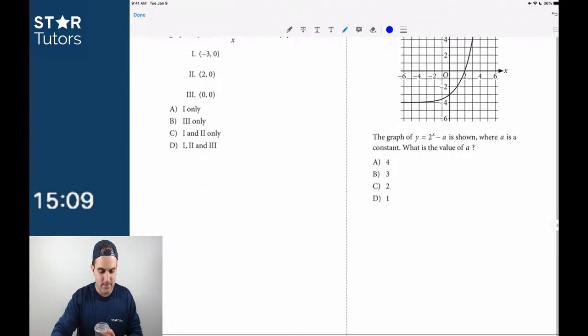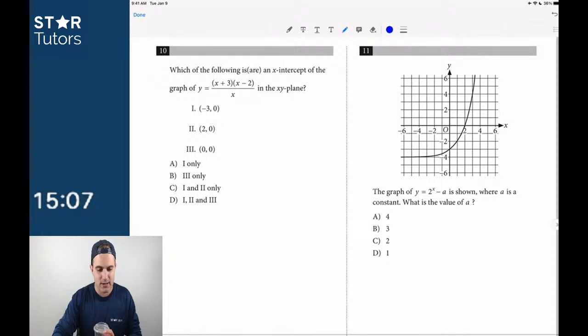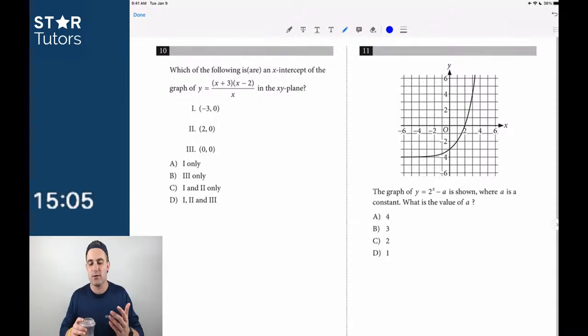I'm going to skip number 10. There's a lot going on in number 10. Number 11 is really straightforward. They give us a graph. If we know our graphs of functions, 11 should be pretty straightforward and pretty easy.